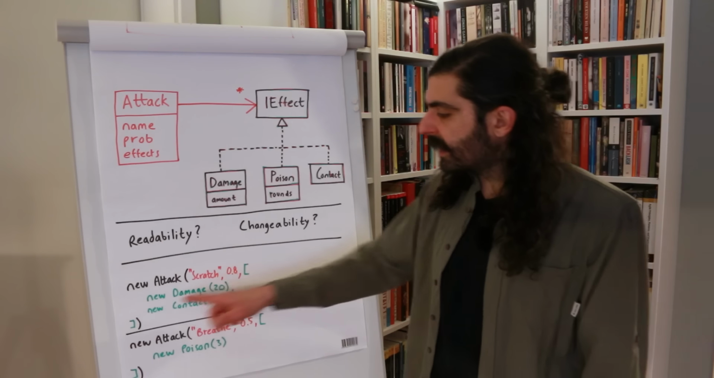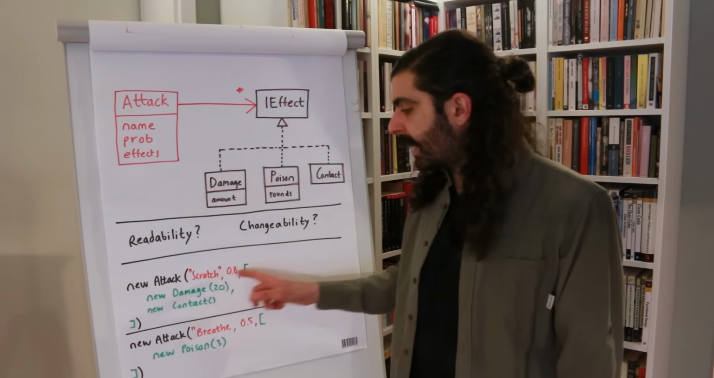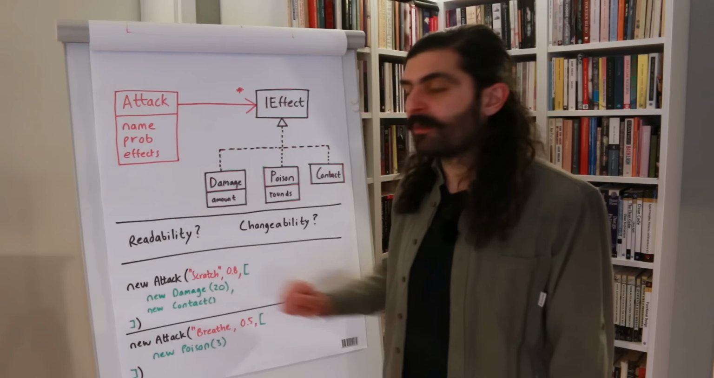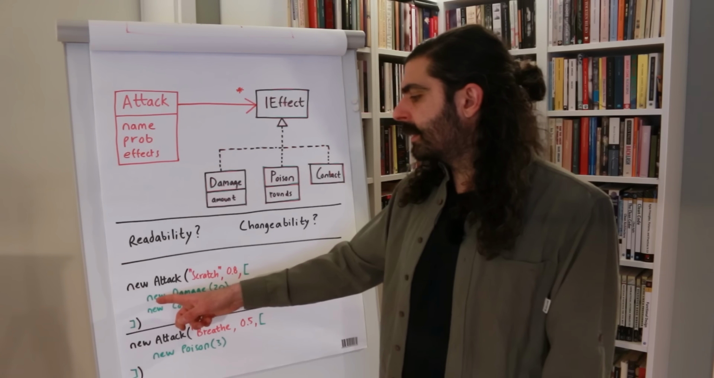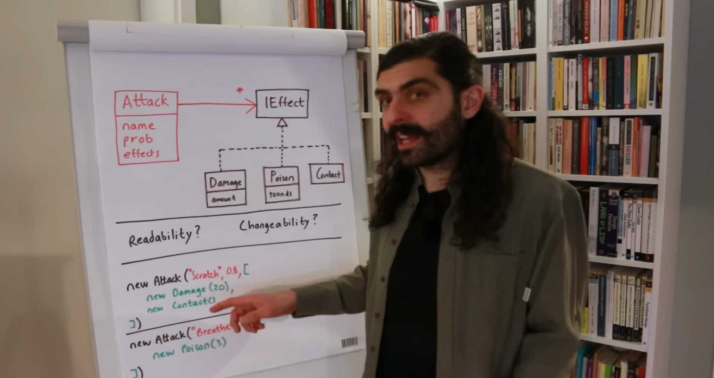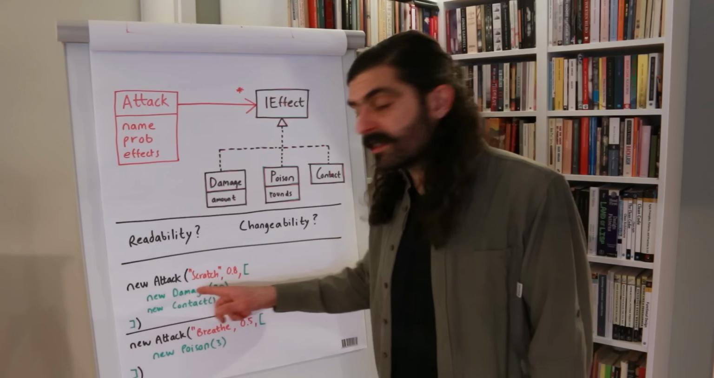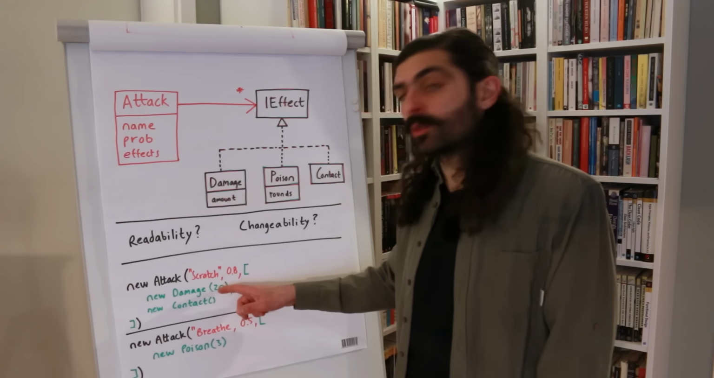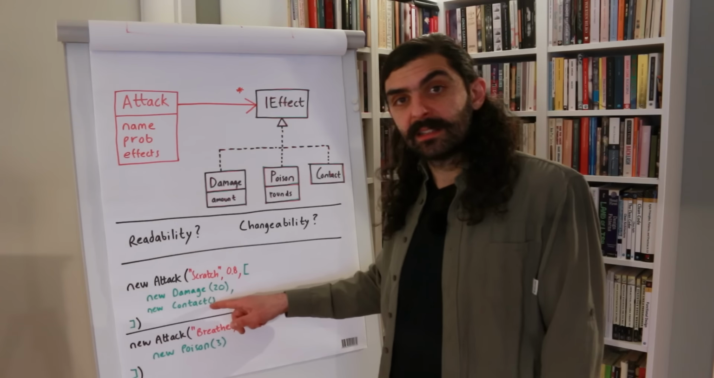And then we're passing in a list or an array, a collection, right? We're passing in an ordered collection of two effects. And what are these two effects? One is a new damage and the other is a new contact, right? Because what we're saying is that scratch is an attack that inflicts damage and the amount of damage it inflicts is 20, but it also makes contact.